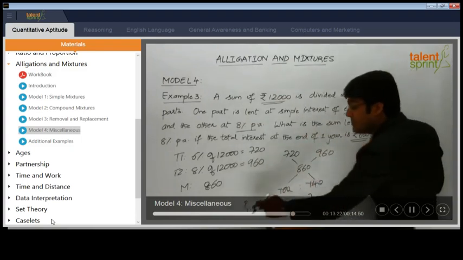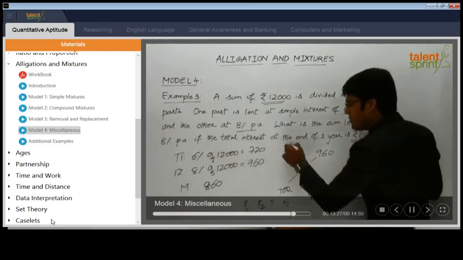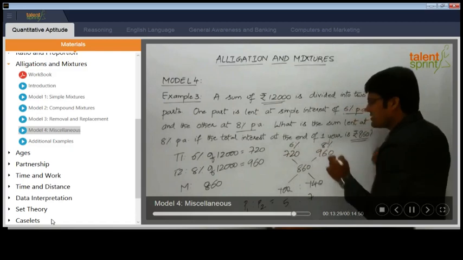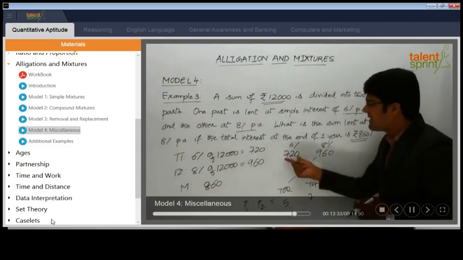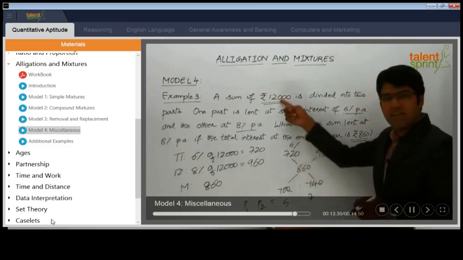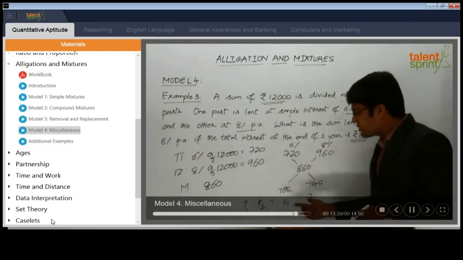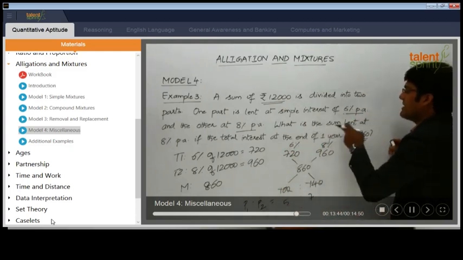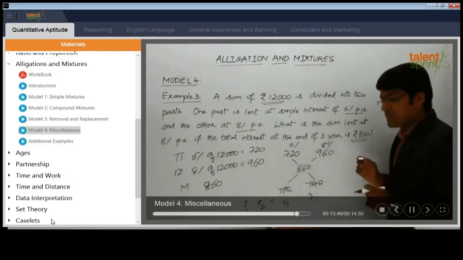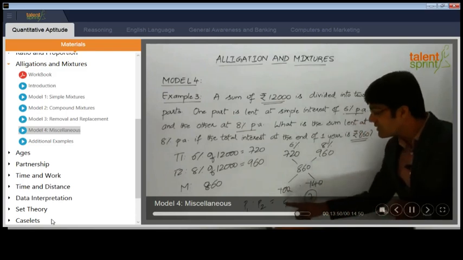Now what is P1? P1 is the value which has been lent at 6% per annum, right? You have to take this properly. 6% is to 8% or otherwise 8% is to 6%. Because 720 is 6% of 12,000, so we know that this is for 6%. So 6% and 8%, that ratio is 5 is to 7, right? Now the question here says what is the sum lent at 8% per annum. So how much has been lent at 8% per annum? 7 parts out of total 12 parts.